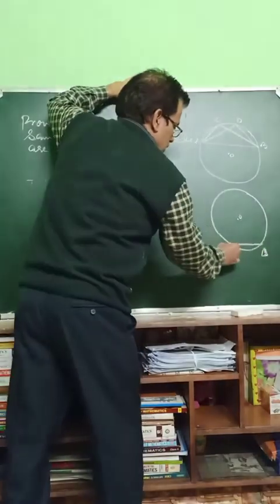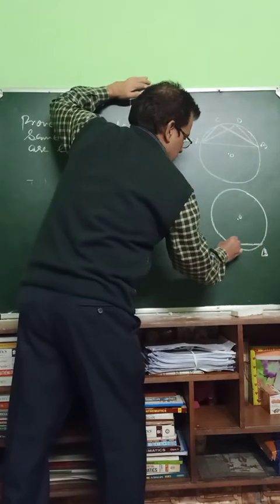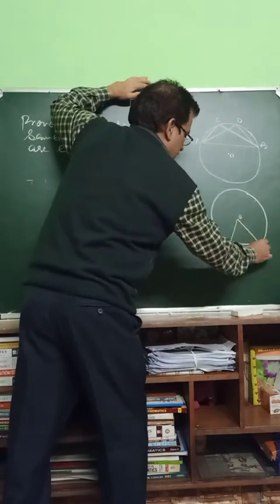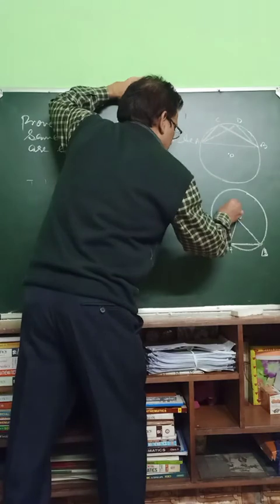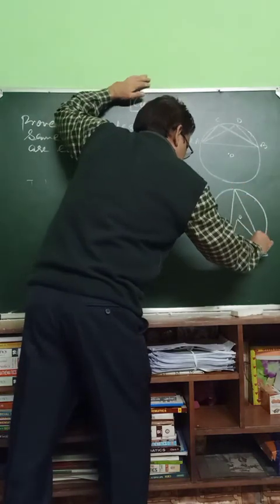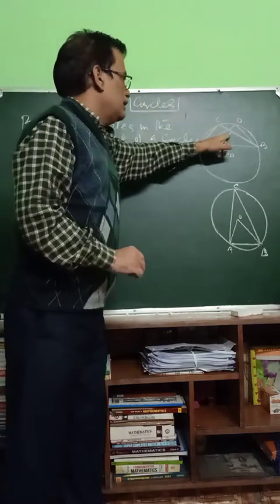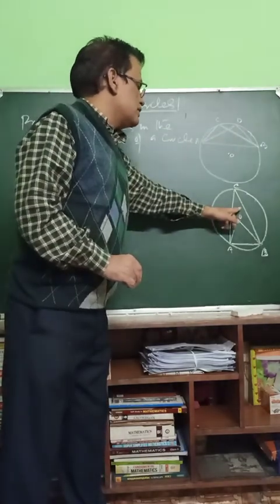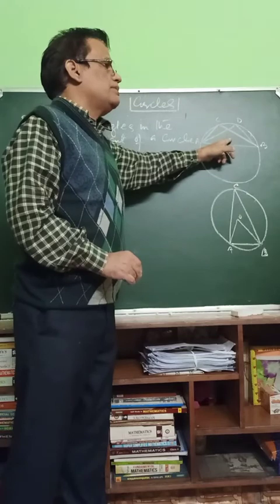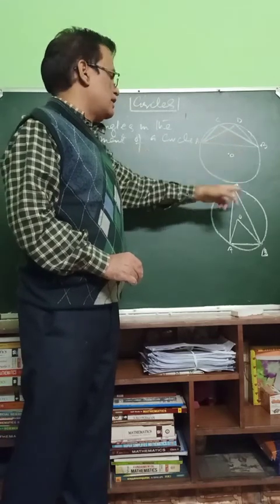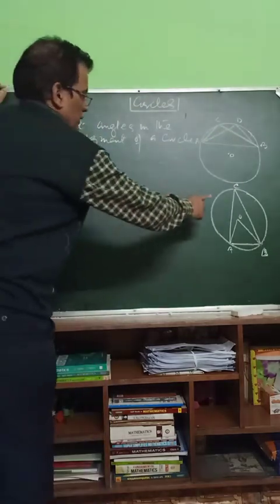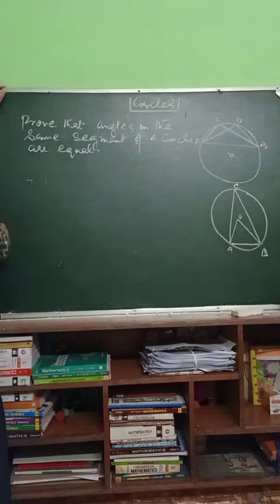This chord AB or this arc AB subtends this angle AOB at the center and angle ACB at the circumference. So before doing this, we should first do that, then we can do this one also, because it becomes easy for us to understand. So I will prove this theorem first.